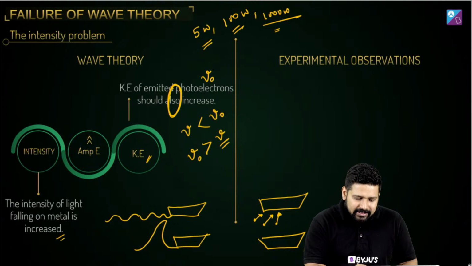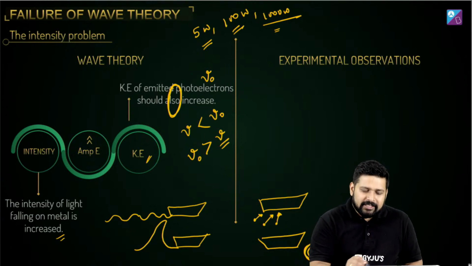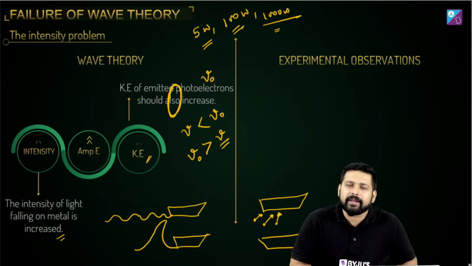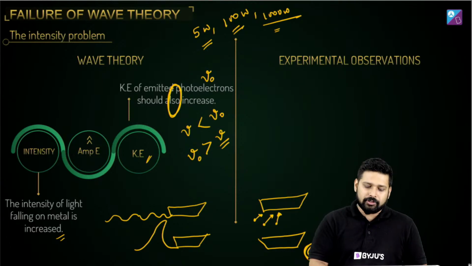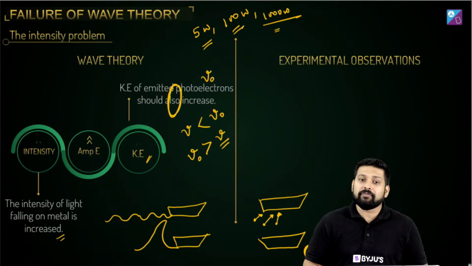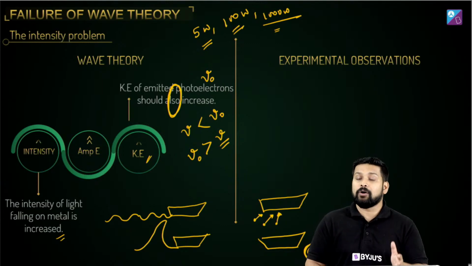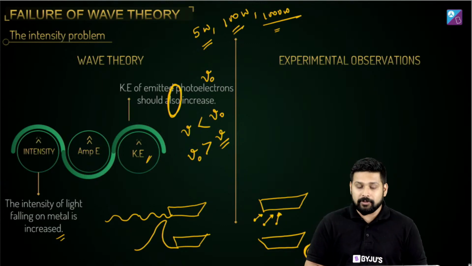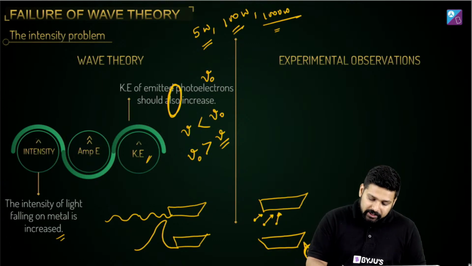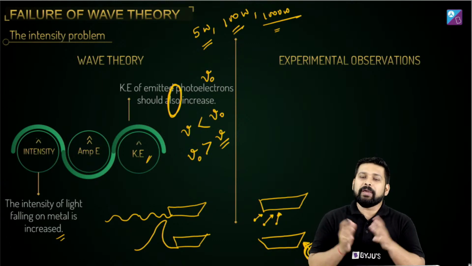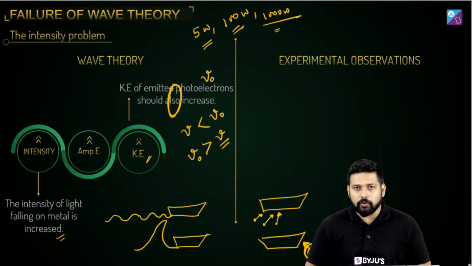So you tell me, is this experiment verifying a particle nature or a wave nature? This is what should have happened in case of a wave, this was what was expected, but wave theory let us down in explaining this experiment. All it requires is one single ball big enough to knock off this boat.